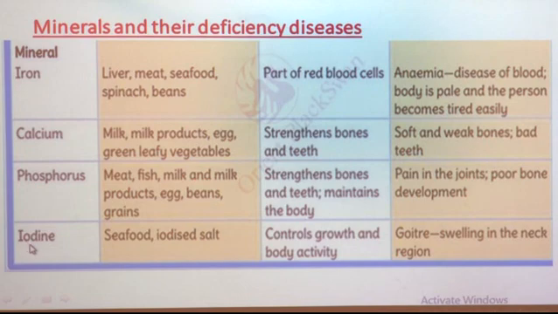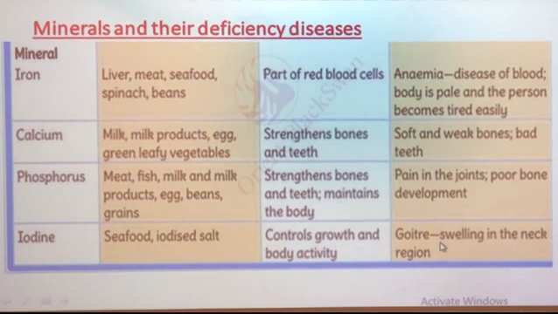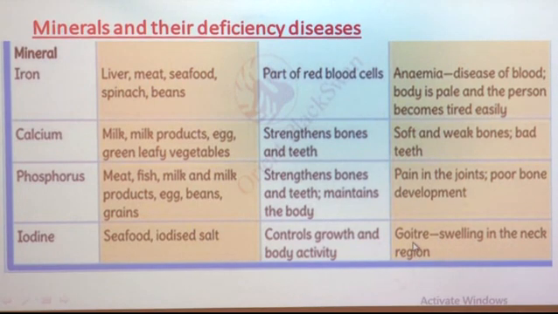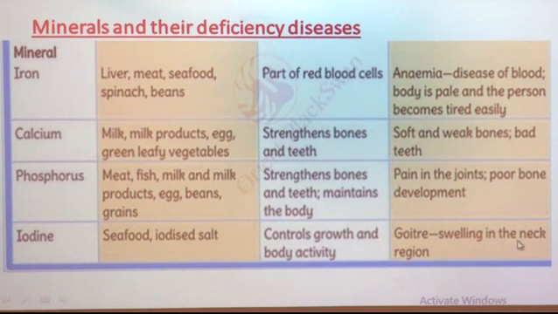Then the last type of mineral is iodine. Sources for iodine are seafood and iodized salt. So, what is the function of that? It controls growth and body activity. And the deficiency disease which can be caused due to lack of iodine is goiter. What is goiter? When somebody is suffering from goiter, there will be swelling in the neck region. In goiter, what happens? Swelling in the neck region.